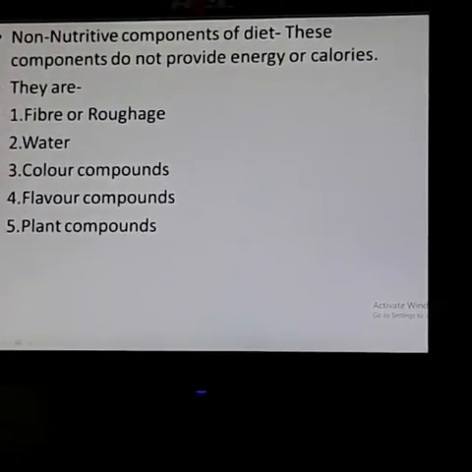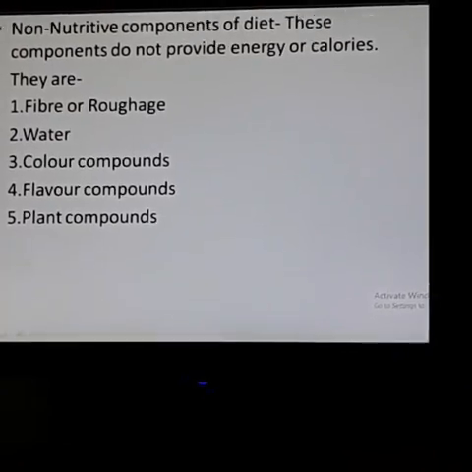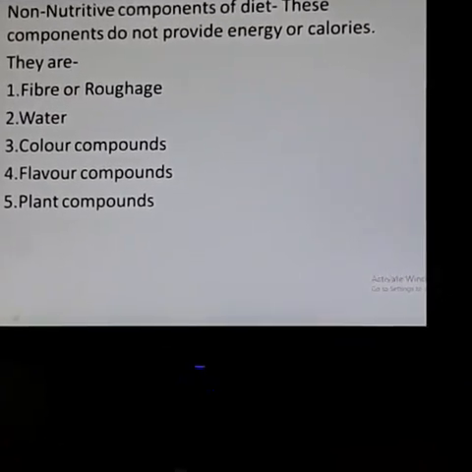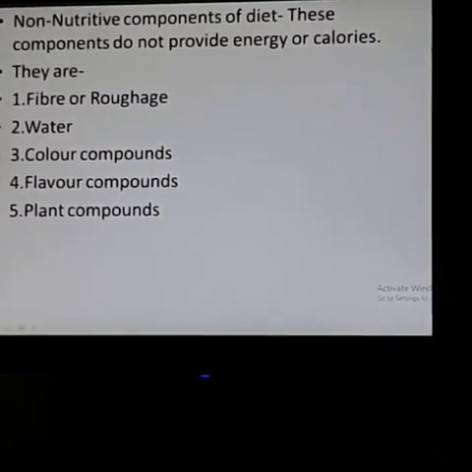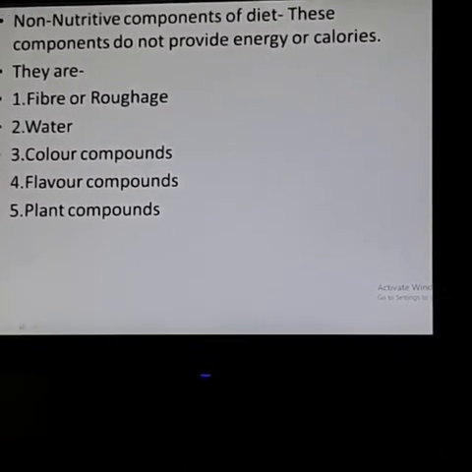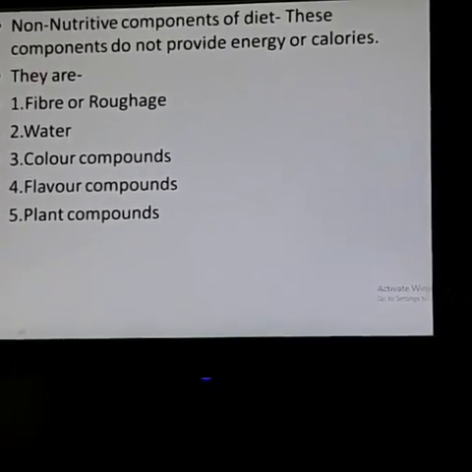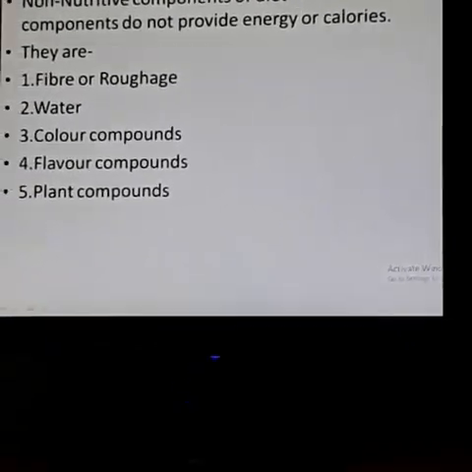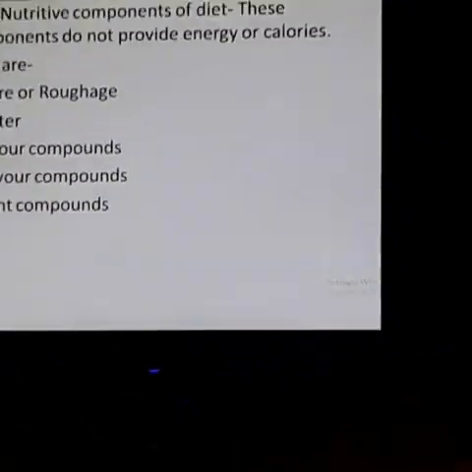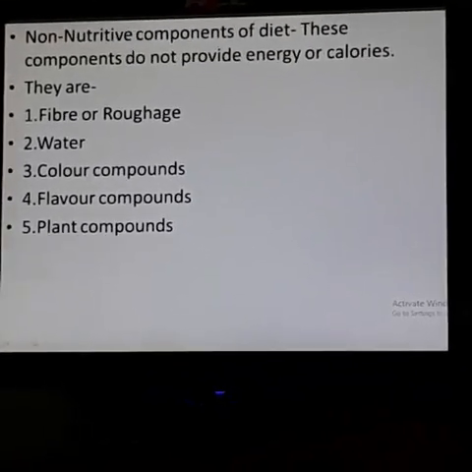Then color compounds. Color compounds means, to make the food more attractive and more delicious, we add some color pigments to it. Some foods are already enriched with attractive colors, like fruits and vegetables. But some foods, animal products, have a dull, monotonous shade. Understand?